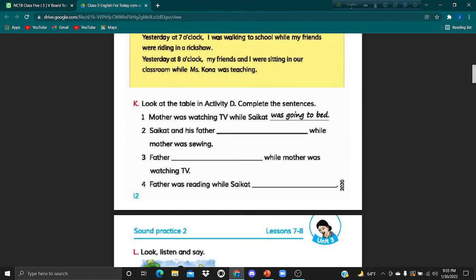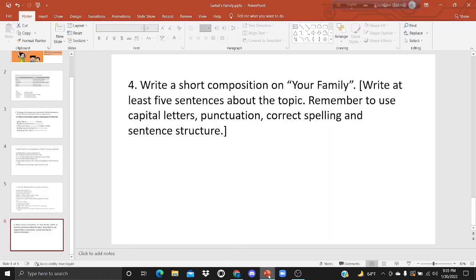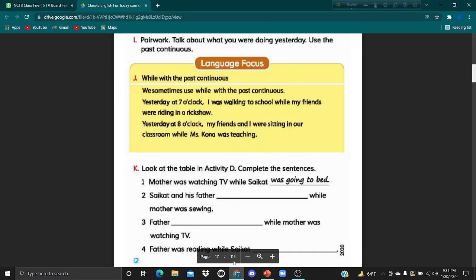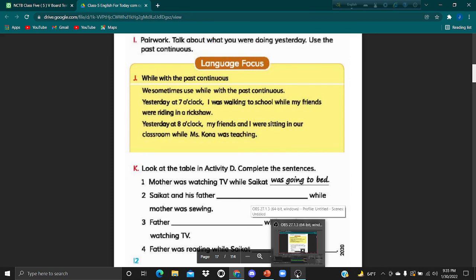Okay, and we also practiced a synthesis. So that's all. Stay safe and maintain the safety rules, and we will discuss the next chapter in our next class. Till then, stay safe. Thank you for joining.